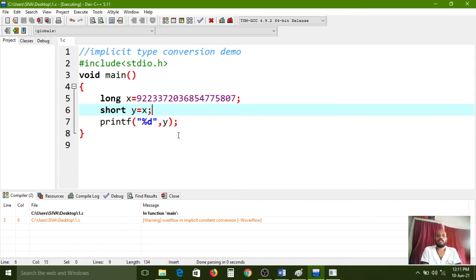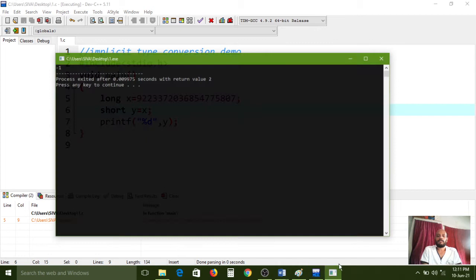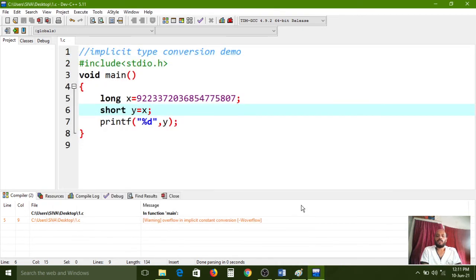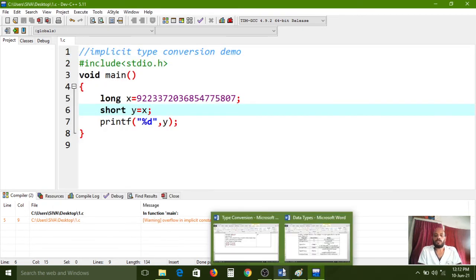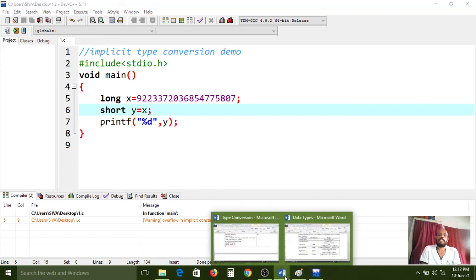Understood? Implicit type conversion. If you want to store a small data type range value into a higher data type, there is no problem. It will automatically save the data. But if you want to save a long data type value into a short data type, and the value is within the range, then there is no problem. If the value is out of the range, then it will show an error like this. Okay, right. Now implicit typecasting is over.